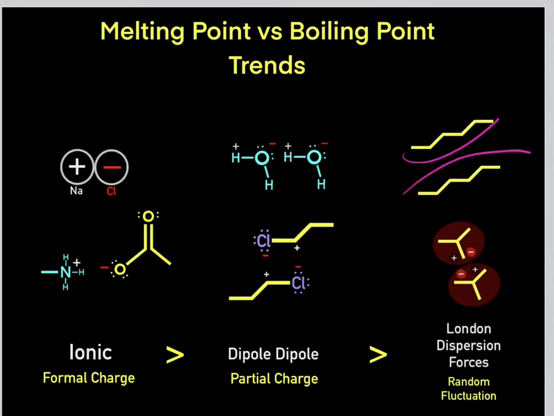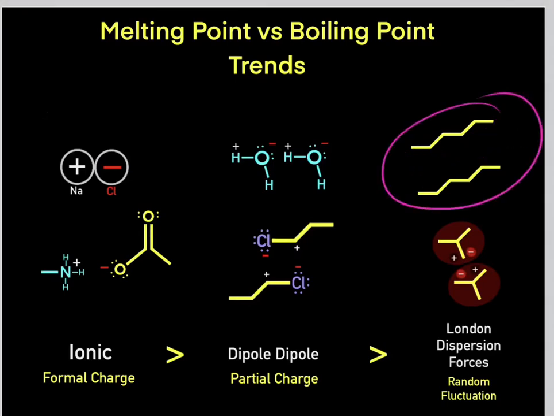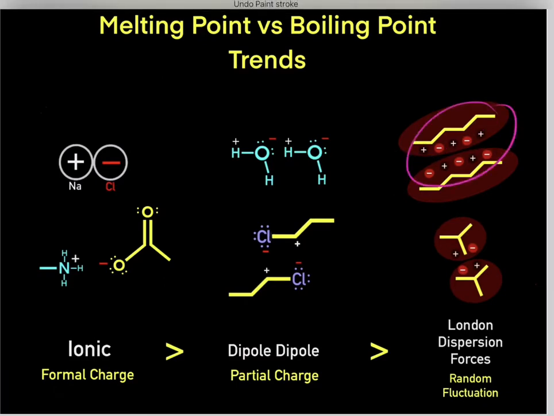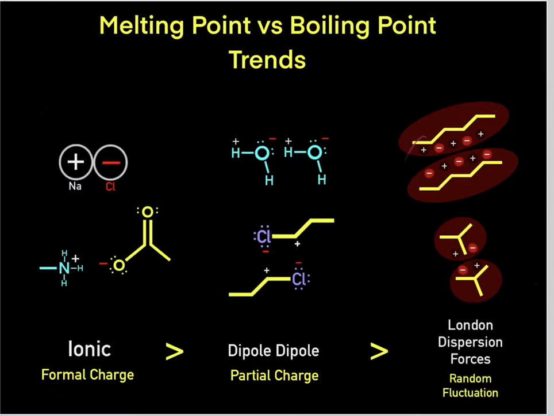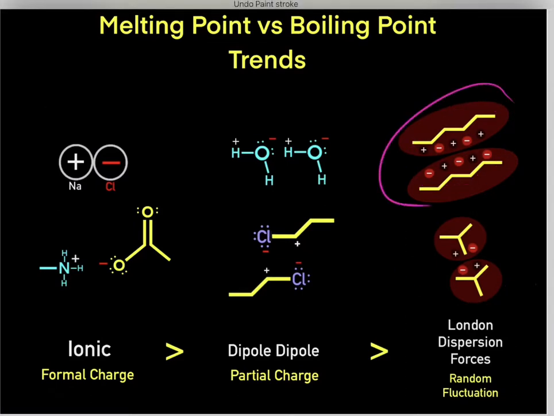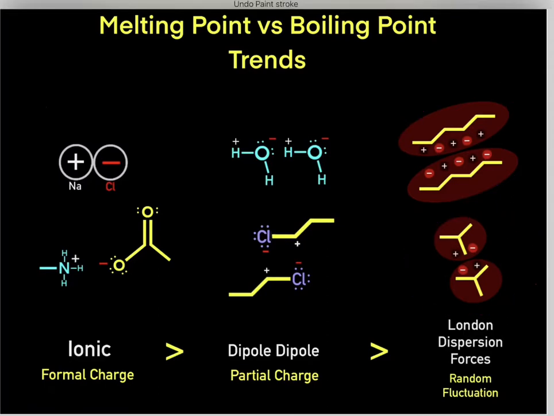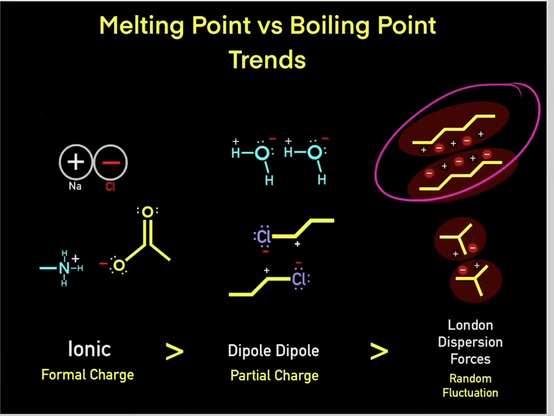While this compound has more surface area contact interaction, so this compound can form relatively stronger London dispersion forces. So again, both of these compounds are going to form London dispersion forces, which form these attractive forces that form these solids. But again, even within London dispersion forces, there's a hierarchy where this compound has stronger London dispersion forces than this compound. So therefore, this compound is going to have a higher melting point than this compound.